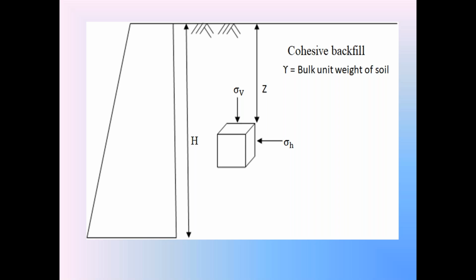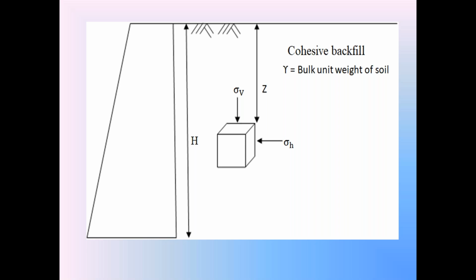We know that in the rest condition, sigma h is equal to k naught into sigma v. In the rest condition, the horizontal stress sigma h is equal to k naught, the coefficient of earth pressure at rest, into sigma v. K naught value is always less than 1. Since k naught is less than 1, sigma h is always less than sigma v in the rest condition.